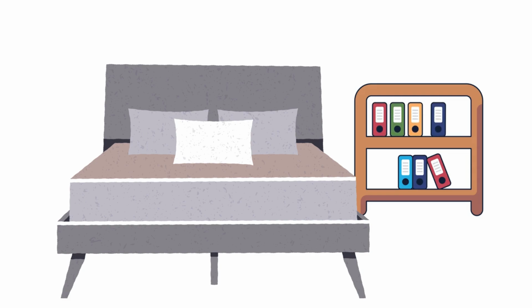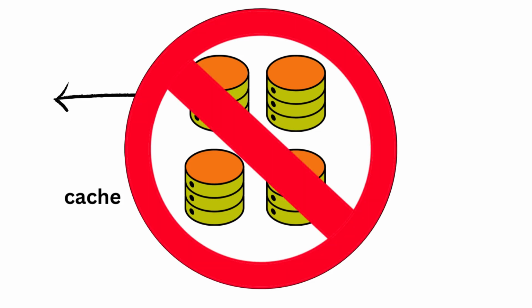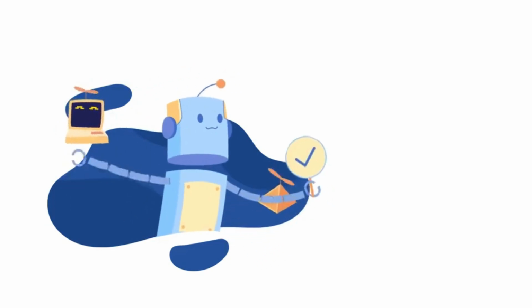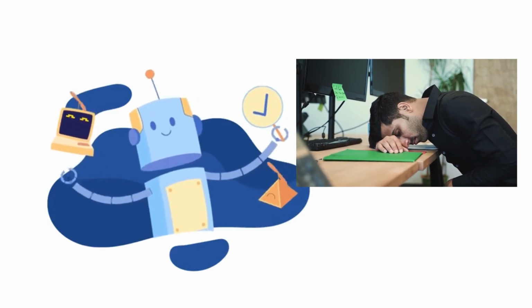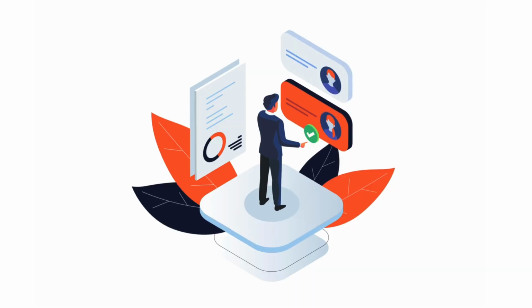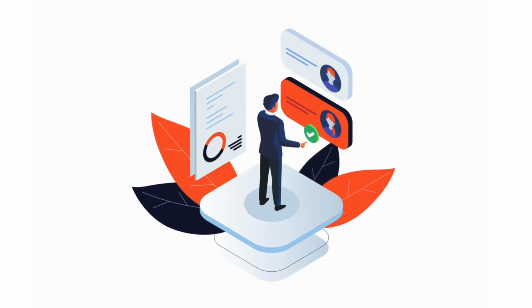I love those analogies. They make it so much easier to visualize these concepts. But wouldn't it make sense to cache everything? That way, all data would be instantly accessible. That would be ideal. But unfortunately, it's not practical. Why not? Memory is limited and expensive compared to disk storage. Plus, it's volatile, meaning that if the server crashes, you lose all the cached data. Oh, I see. So caching is a strategic game. It is. We have to choose wisely what to cache and what to leave in the main database. It's all about finding the right balance.